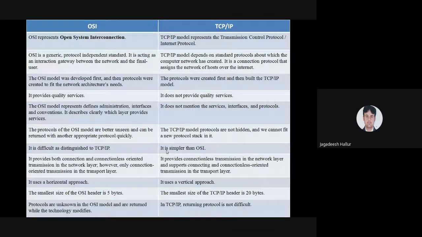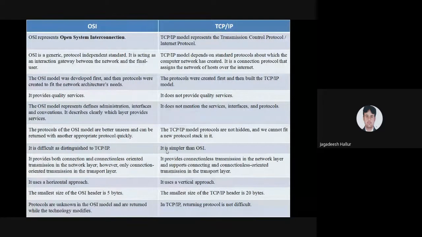Write a difference between the OSI model and the TCP/IP model. OSI represents what? Open System Interconnection. TCP/IP, Transmission Control Protocol or Internet Protocol. The full form of OSI is Open System Interconnection, and TCP/IP is Transmission Control Protocol or Internet Protocol.